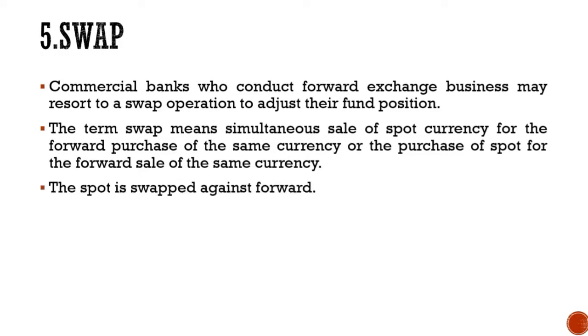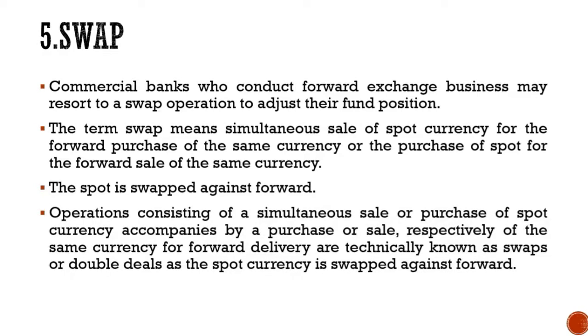The spot is swapped against forward. Operations consisting of a simultaneous sale or purchase of spot currency accompanied by a purchase or sale respectively of the same currency for forward delivery are technically known as swap or double deal, as the spot currency is swapped against forward.